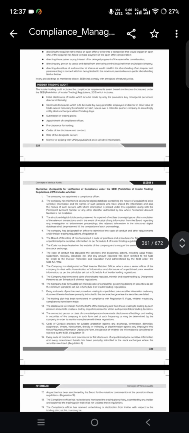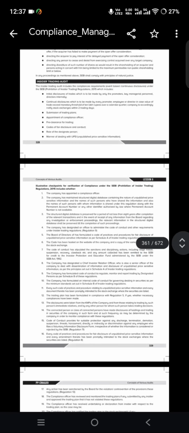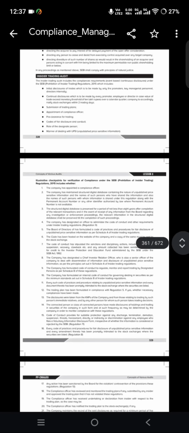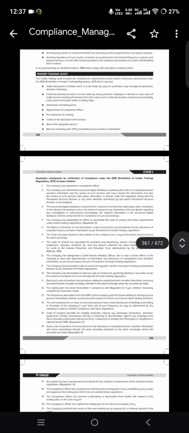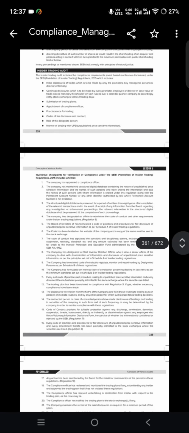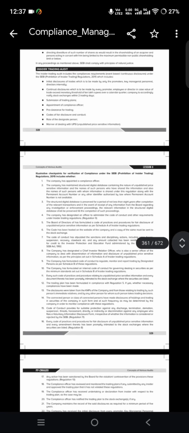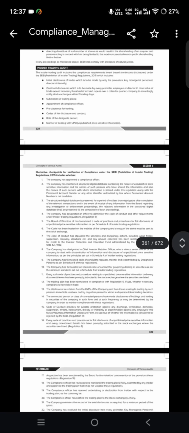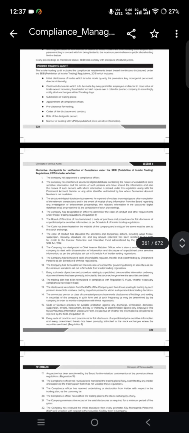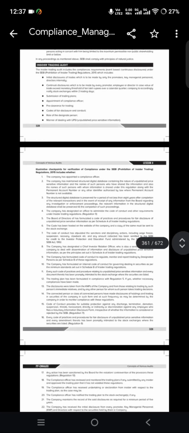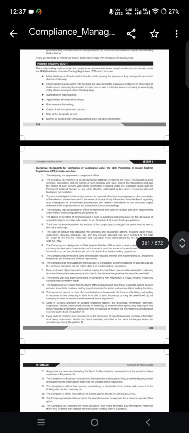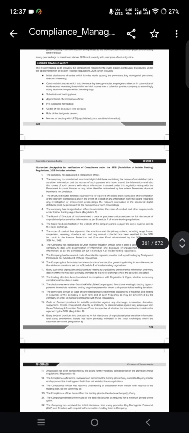The board has designated an officer to administer the code of conduct and other requirements under the trading regulation related to the first point. Next, the board of directors has formulated a code of practices and procedures for fair disclosure of UPSI. Next, the code has been hosted on a website. First, compliance officer. Next, digital database for the UPSI and preservation for 8 years or till the completion of proceedings. Next, designated officer to administer the code of conduct and the board to formulate the code of practices and procedures for fair disclosure. The code has been hosted on the website.